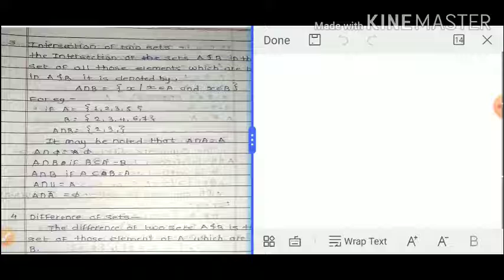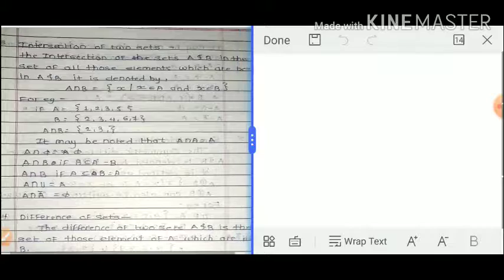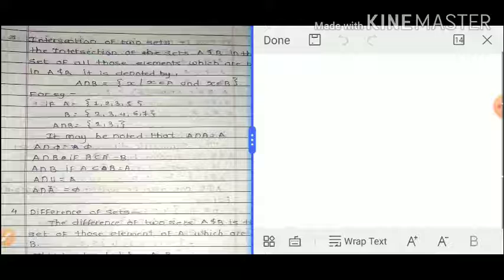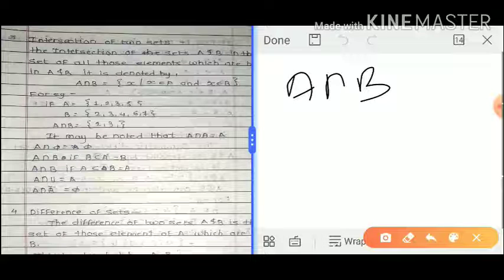The intersection of the sets A and B is the set of all those elements which are in both sets A and B. It is denoted by the symbol ∩, A intersection B. If an element is contained in both sets A and B, we consider it, and all other elements are ignored or discarded.